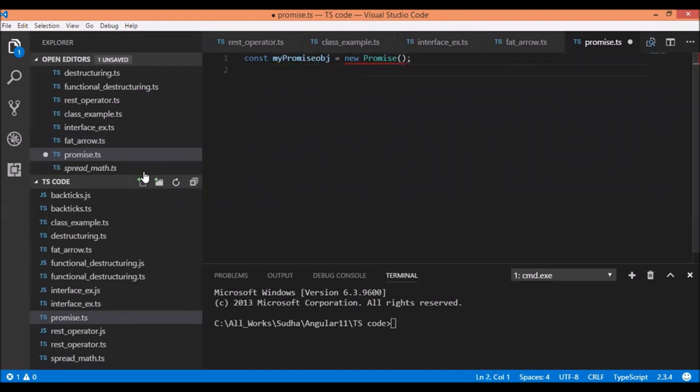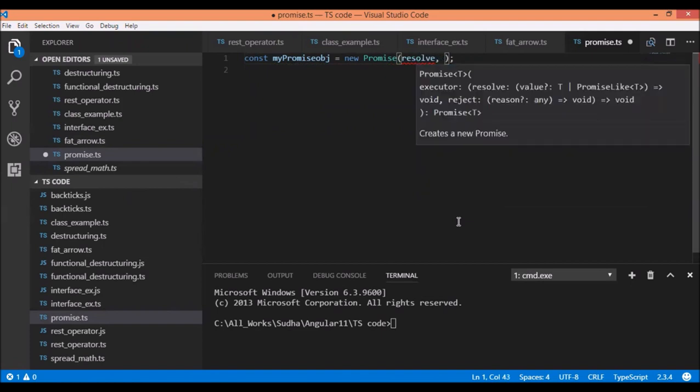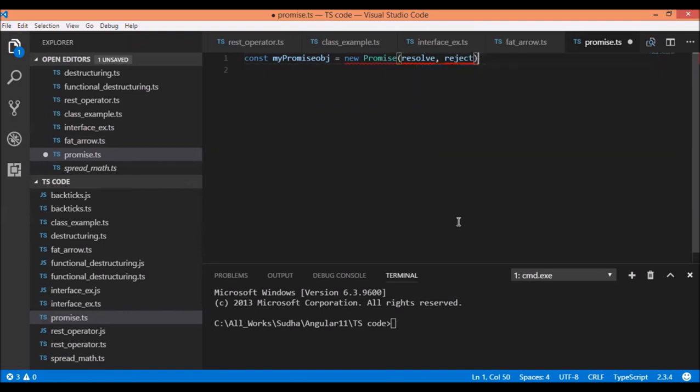This constructor takes two parameters, one for success and one for failure. So we'll pass two parameters over here: one for the success, resolve, and the second for the failure, reject.